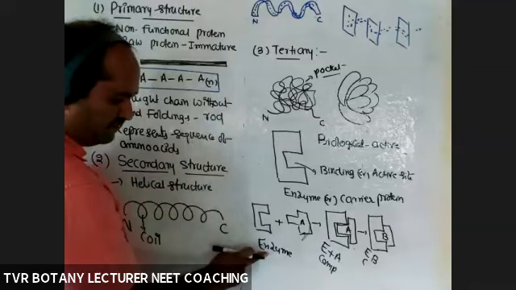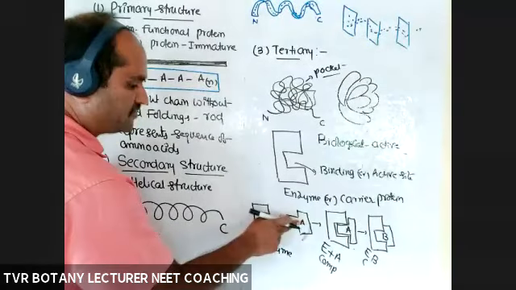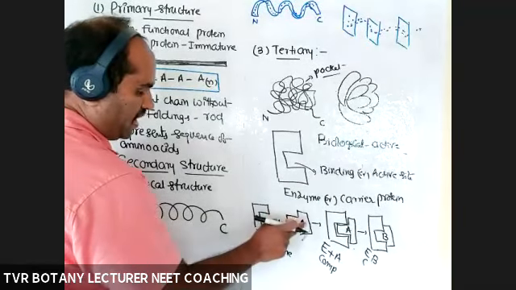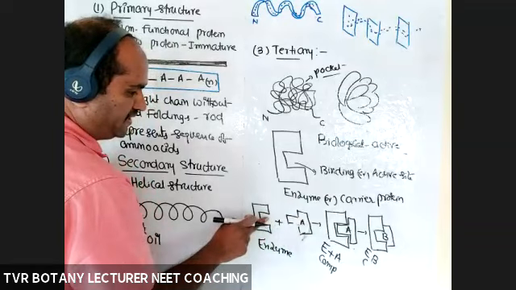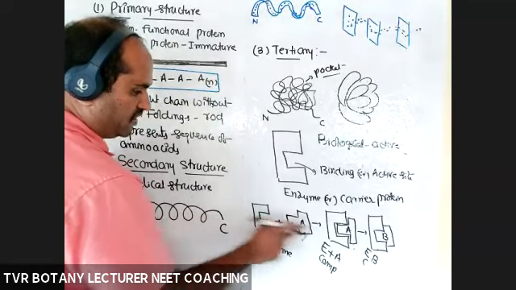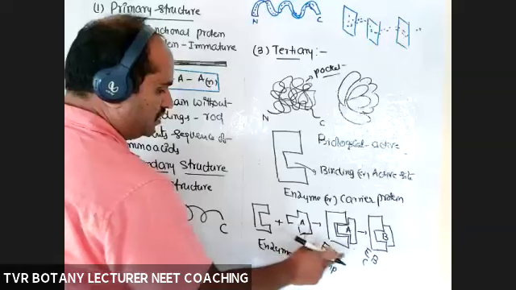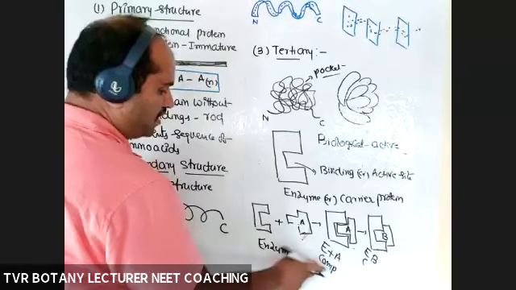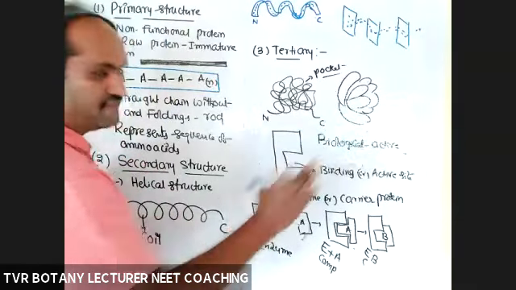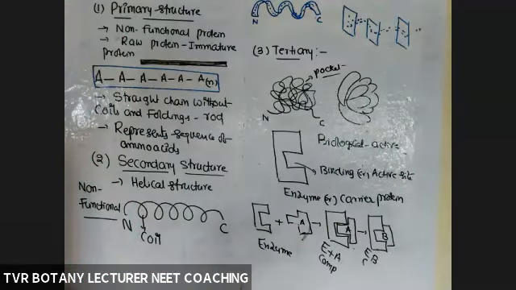Okay, enzyme binding site, concerned substrate, whatever the substrate. Now A is bound to the binding site of the enzyme. So the complex is the enzyme-substrate complex. A is the substrate, whatever the substrate, some molecule. In a biochemical reaction, A is converted into B, the product. For that, an enzyme is required.